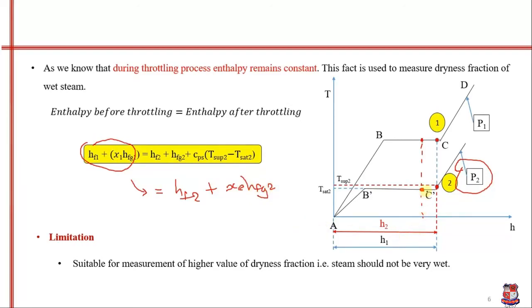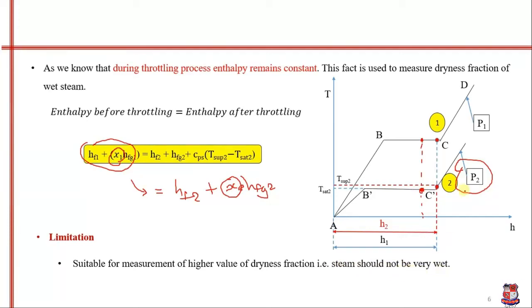That is the expression for this point. If we equate these two expressions, we will have two unknowns, x1 and x2, so it will be impossible to solve. That is why the limitation of this throttling calorimeter is that the steam sample should not be very wet.